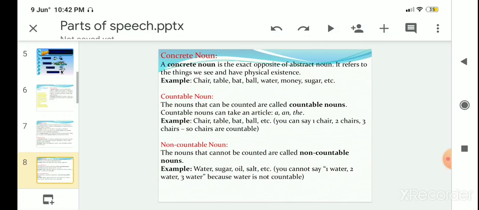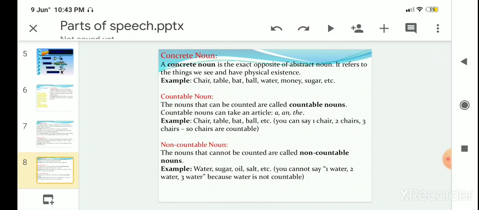Next one, concrete noun. What is concrete noun? It's the exact opposite of abstract noun. Concrete refers to things we see and that have physical existence. Example, chair, table, all these things have physical existence, where you can touch and feel.